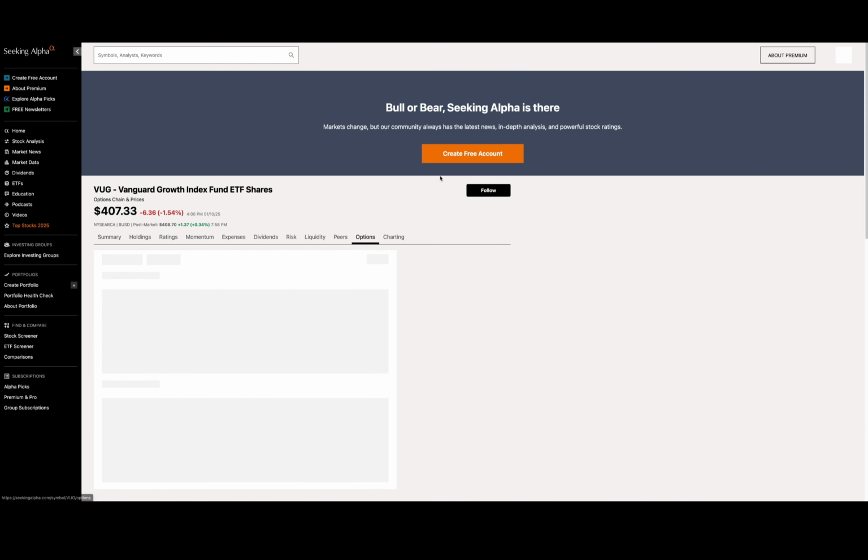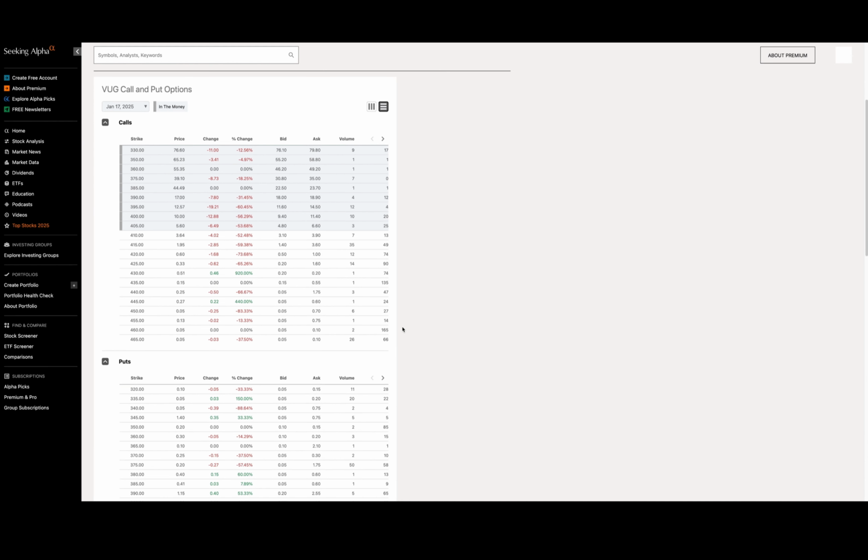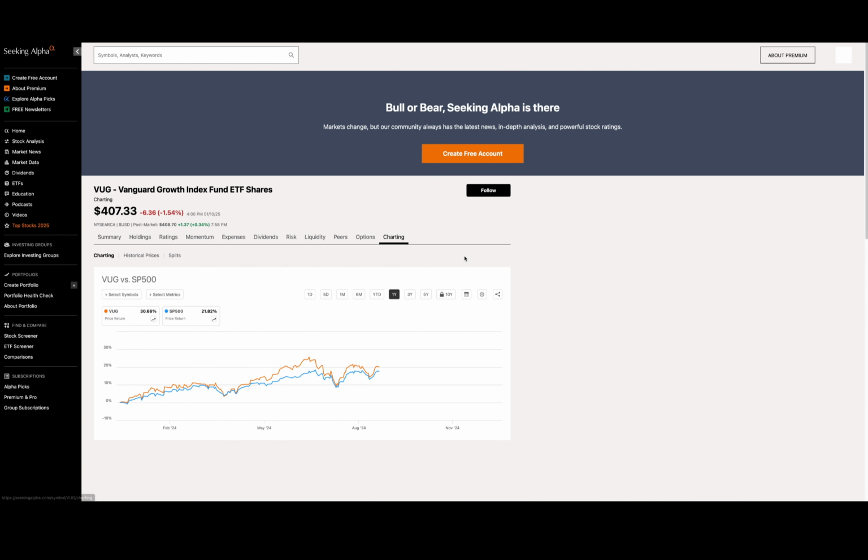And then you can look at the options, which again, I don't use, but it's a good tool to have. And then you can also do some charting. You can compare some funds and see, okay, is this actually something I want to be put in, right? Because look, here is the S&P 500, 21.82% versus that 30.66%. So it's outperforming that very well. Now, I'm not going to show you VOO because again, it's just the same thing. I hope that helps you because Seeking Alpha is probably the best tool for this.